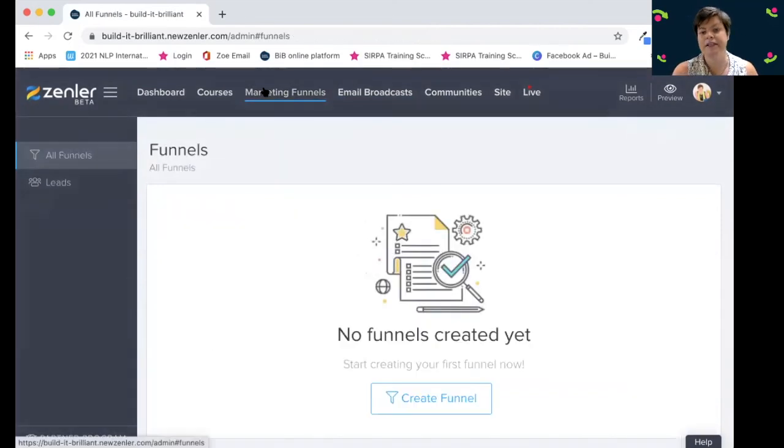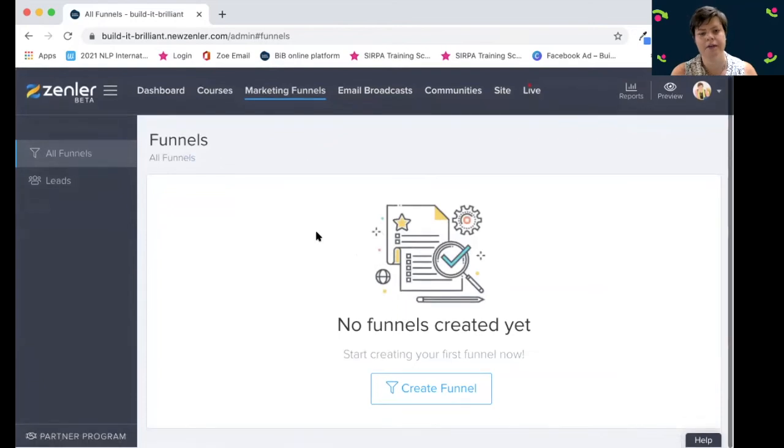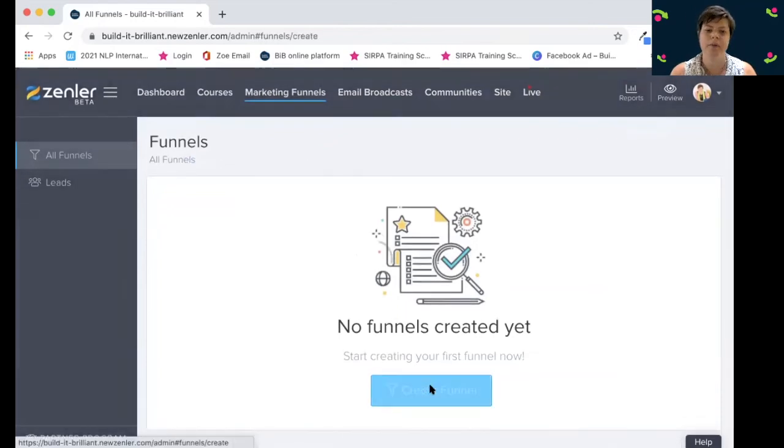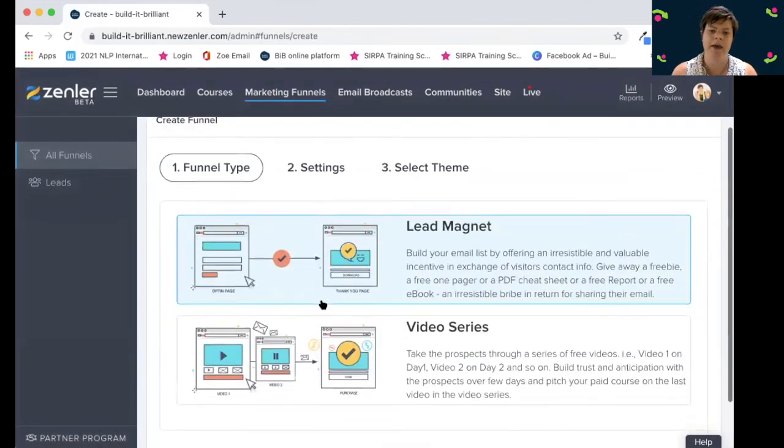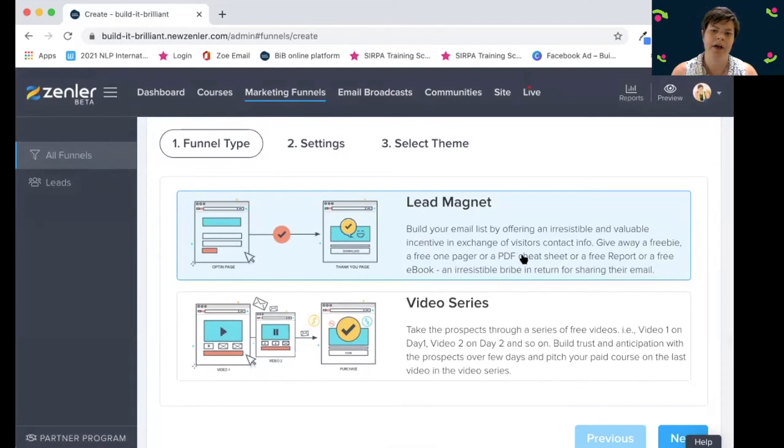They also have marketing funnels. I haven't got any in terms of the Build It Brilliant stuff yet, but marketing funnels are if you want to give away a sort of PDF freebie, one pager, that sort of thing, or you want to do like a video series, then you can do that as well, and that will sort of get people into your system, and then you can upsell them the courses and things like that. So there is a lot going on in New Zenler, and it's capable of doing a lot of things.